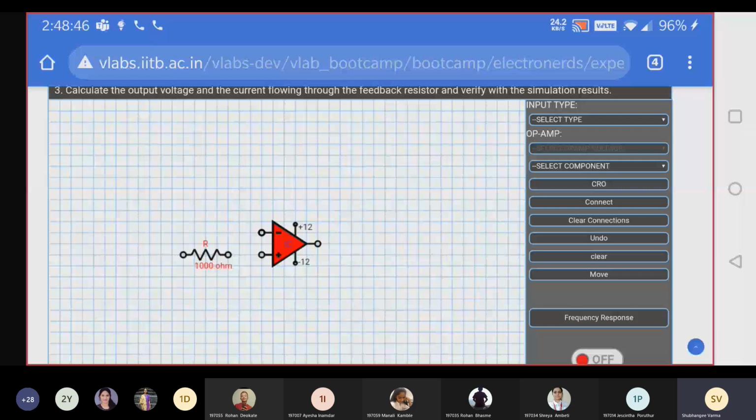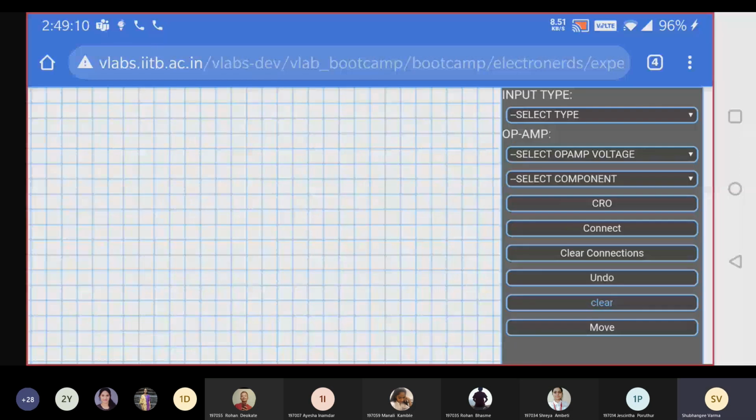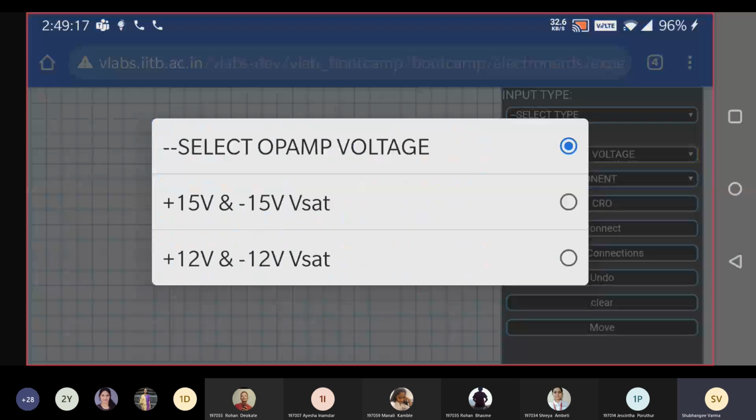Okay, don't worry. Now, how to clear the circuit? See, I have selected components, clear connections. Once you clear, all connections will clear, and there is a clear button. Once you click on clear, whatever is on the canvas, everything will get cleared. Now see, my canvas is all clear. Now we'll start from the beginning. Go to op-amp. Once you click on the op-amp, you can see two ICs. One with plus or minus 15 volt VSAT, and another with plus or minus 12 volt VSAT. We will select 12.